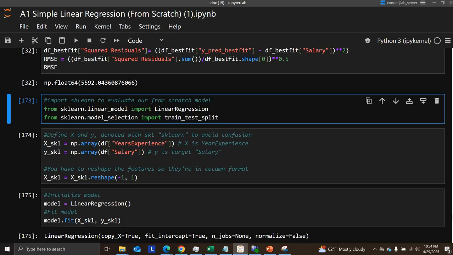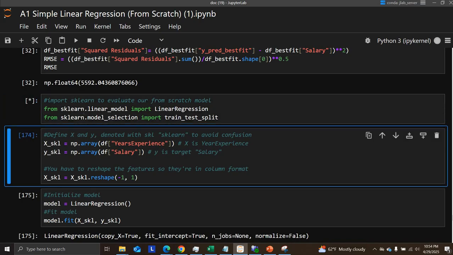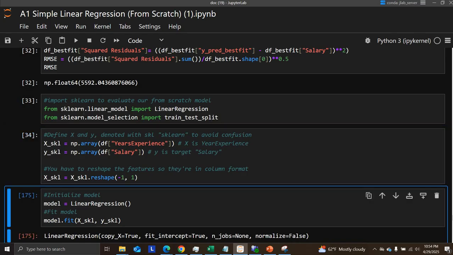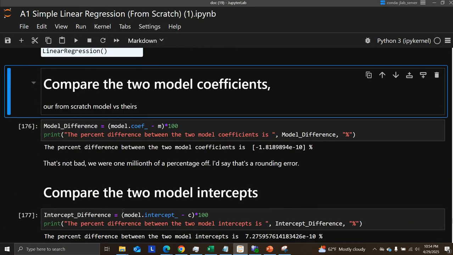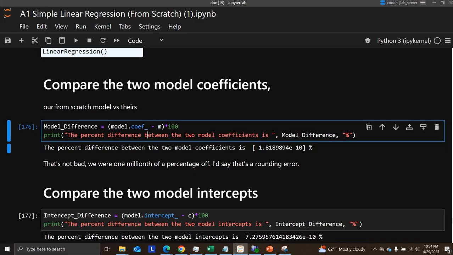So I know we said we're not going to use scikit-learn, but I just want to import it right now because I want to compare what scikit-learn's linear regression model does with what we just did. So I'm going to import it. Sorry, my computer's being really slow. All right. So here, I'm sure you know all about NumPy, and we're just going to fit the model to this. Exact same data. Okay, cool. We got that. And then we're going to look at the coefficients and compare the two.